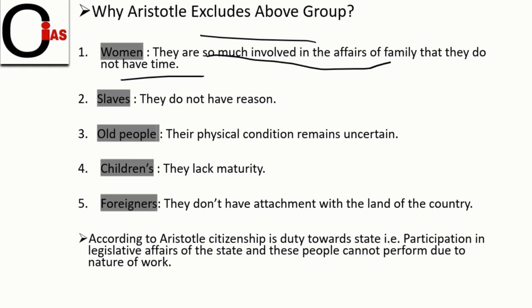And if we look at the second one, that is slaves, they do not have reason. Friends, here, as slaves don't have reason, they are not fit to make decisions or engage in legislative affairs. So slaves are also excluded from the category of citizenship here.